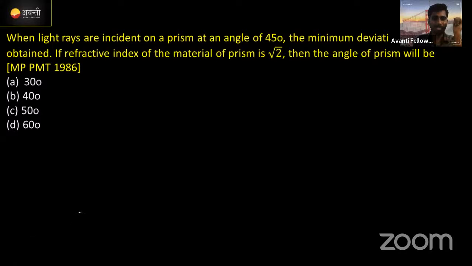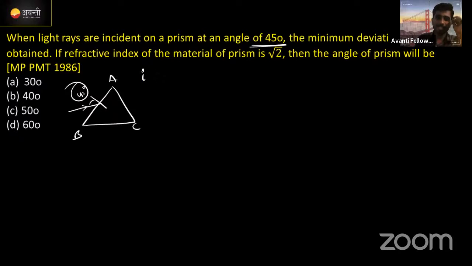The problem says: when a light ray is incident on a prism ABC at an angle of 45 degrees, meaning the given angle of incidence is 45 degrees, the minimum deviation is obtained. If the refractive index of the material of the prism is root 2, then what is the angle of the prism they are asking?